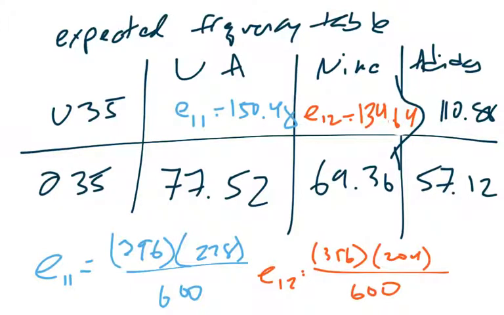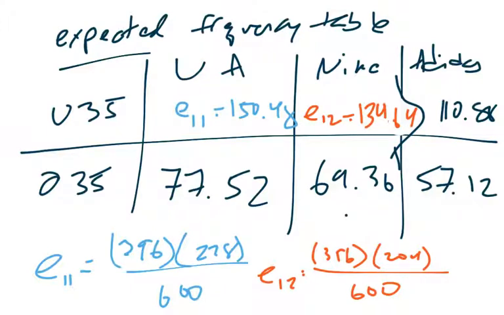So remember, these are the expected values. So you should expect that if you had, let's say, 600 people, of those 600 people, 150 of them would be under the age of 35 and would be choosing Under Armour. Or of those 600 people, you'd expect about 69 of them to be over 35 and choosing Nike.